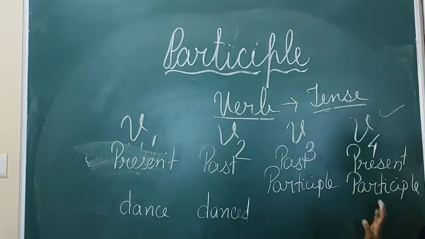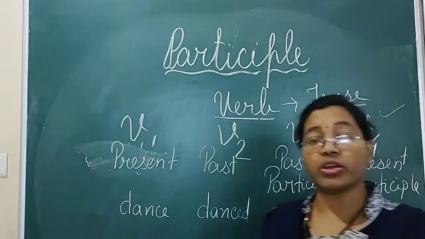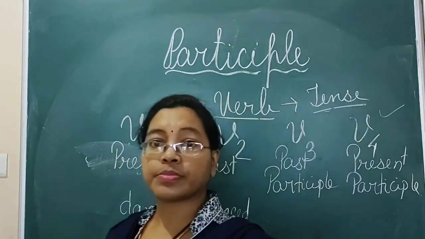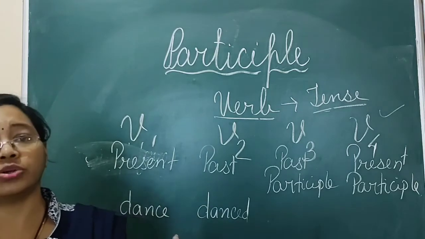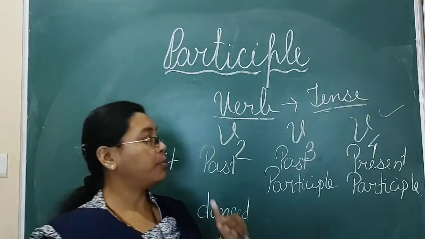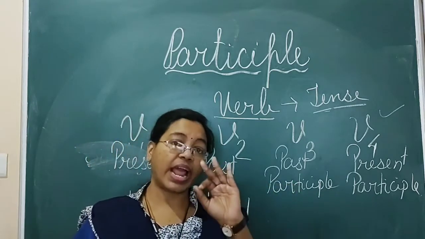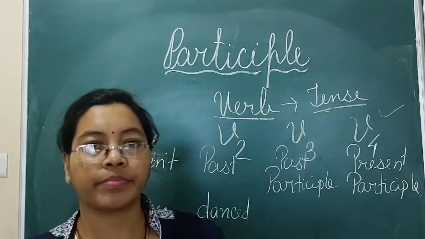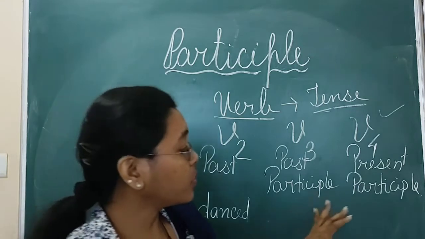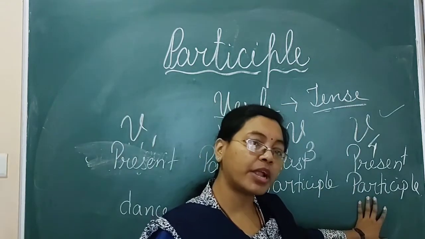Play, playing. Whatever the words will be there, let it be irregular or regular words, when you convert them into present participle, their ing form will come. So this is all about the present participle.